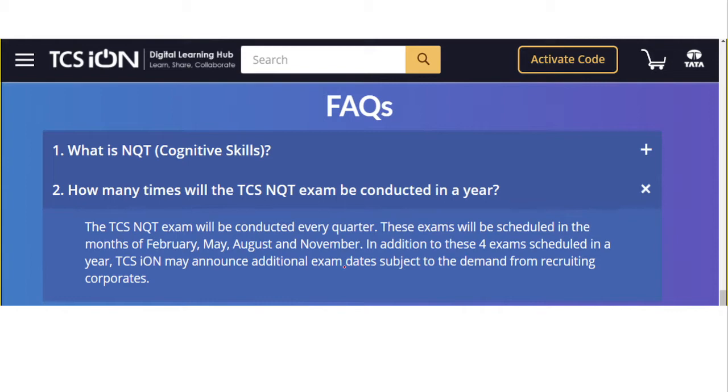So, how many times is the TCS NQT conducted in a year? The TCS NQT exam will be conducted every quarter, and these exams will be scheduled in the months of February, May, August, and November. Just a note, February and May are already conducted, and now it's August and November.